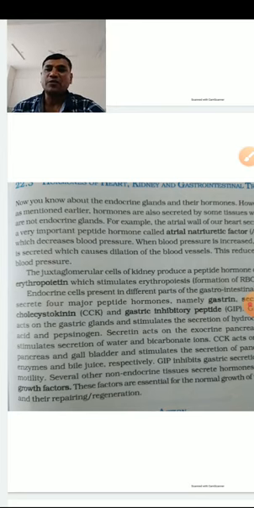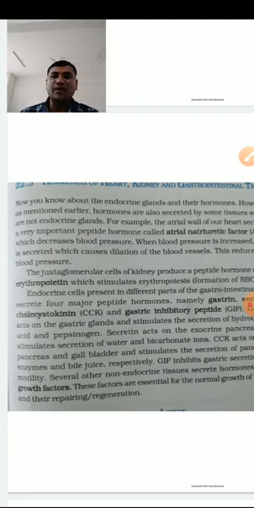A peptide hormone called erythropoietin is produced by the juxtaglomerular cells of the kidney. Gastrin, secretin, cholecystokinin and gastric inhibitory peptide are produced in the intestine of our body. Sweat glands also produce certain types of hormones.